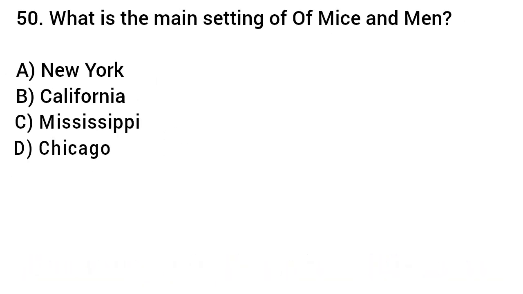50. What is the main setting of Of Mice and Men? A. New York, B. California, C. Mississippi, D. Chicago. B. California.